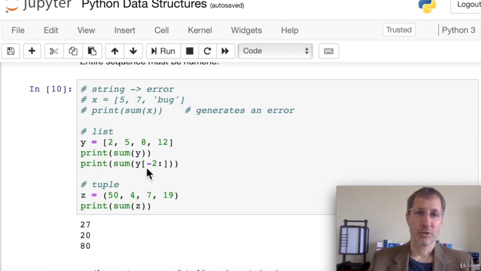You can also combine slicing to get a sum of part of the list. So if here we want to just get the last two numbers, 8 and 12, we can do -2 onward, and that gives us 20 because we're adding 8 and 12 only. And for the tuple, we have another tuple z with 4 items in it, and we add those together, we get 80.